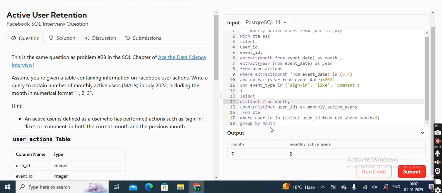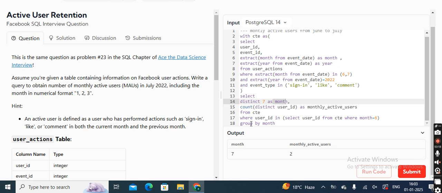Let me re-explain from the beginning. I hope the previous window is clear to all of us. If anyone has any query, they can reach out to me and ping me. While I was solving this part, what I did first, I took the month 7 from here and gave an alias name as month because my output table should have a month here. Then I am counting the user ID based on my given month, that is number 7.